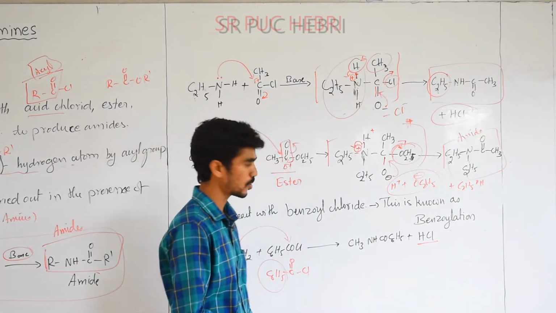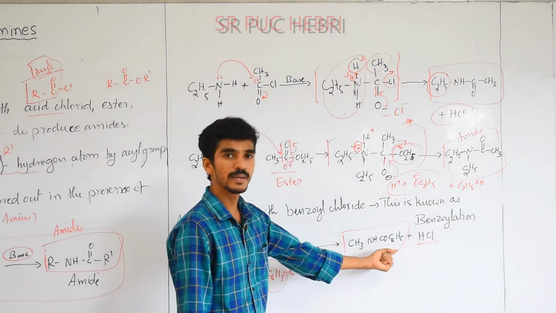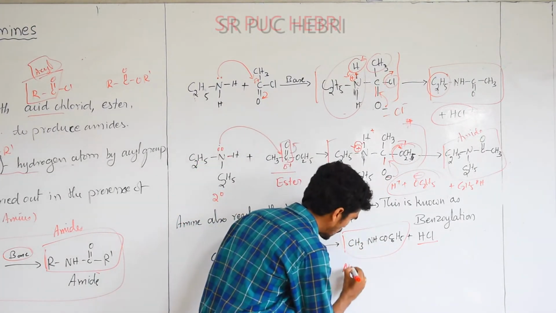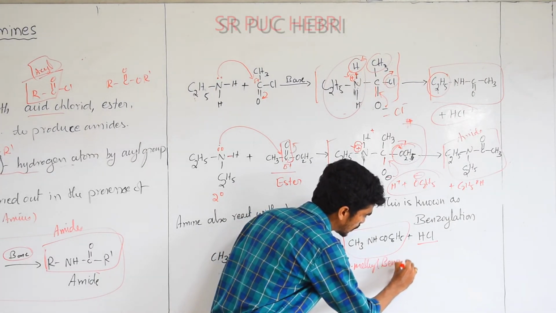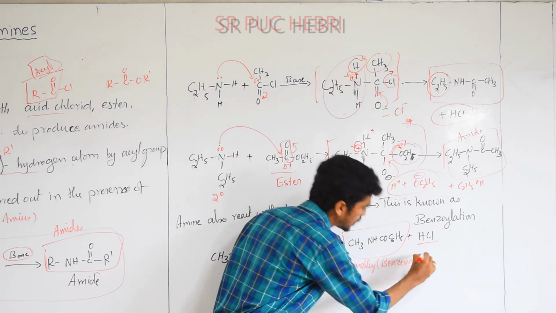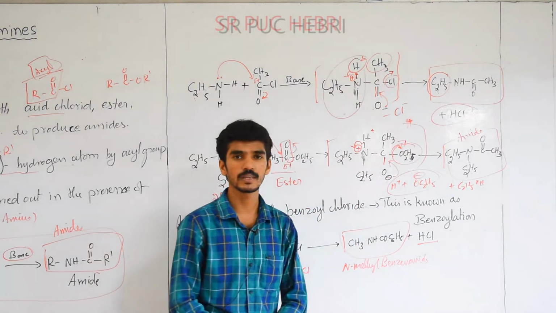And what is the major product for this reaction? That is N-methyl benzenamide. N-methyl benzenamide is the major product in this reaction. This reaction is nothing but acylation.